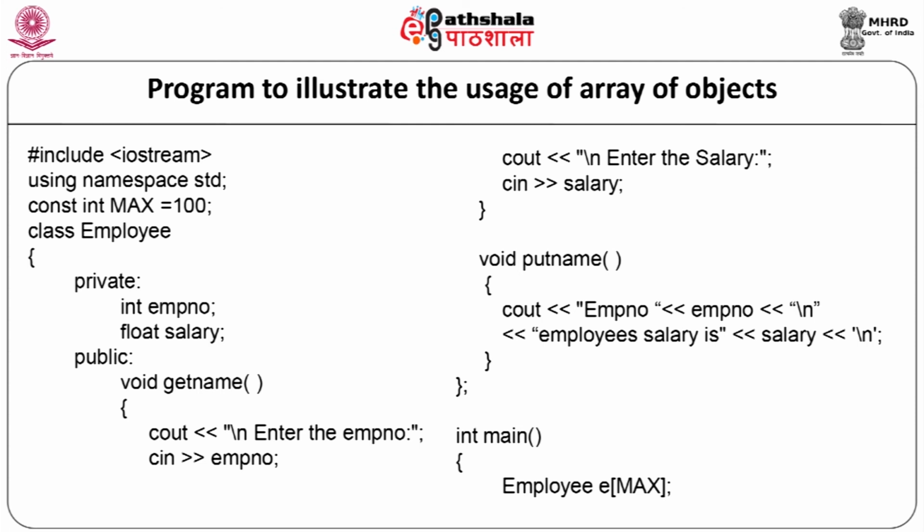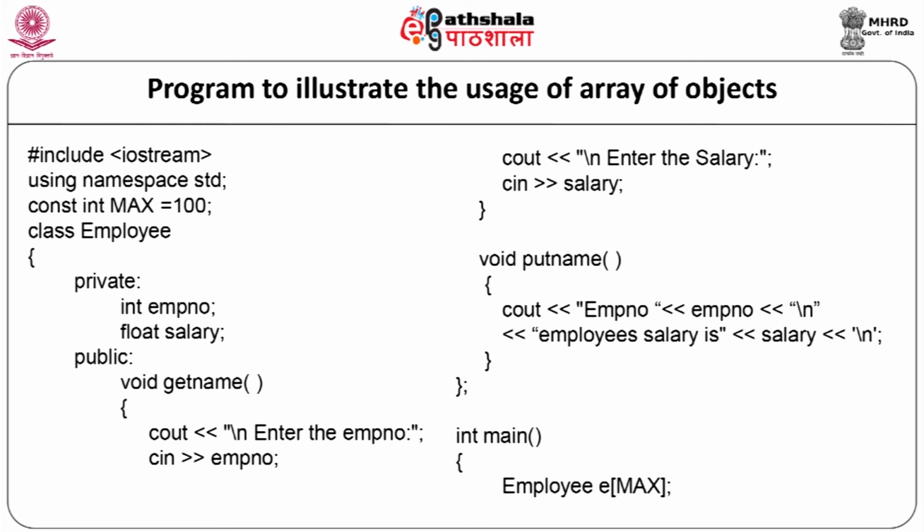We are declaring the class here as class employee. Private data members are integer employee number, float salary. In the public section, we are defining the member functions as void get name: cout enter the employee number, cin employee number, cout enter the salary, cin salary, and the function will end.